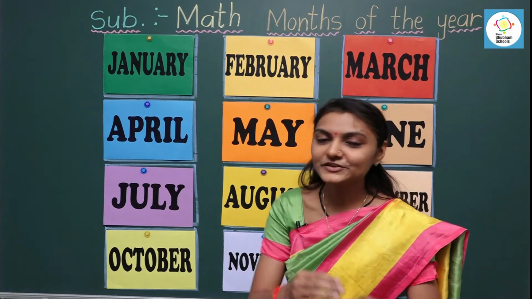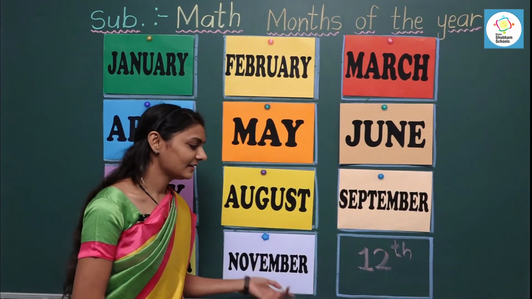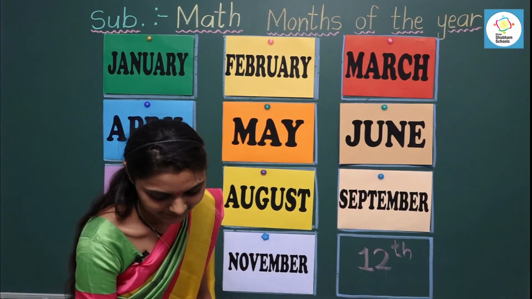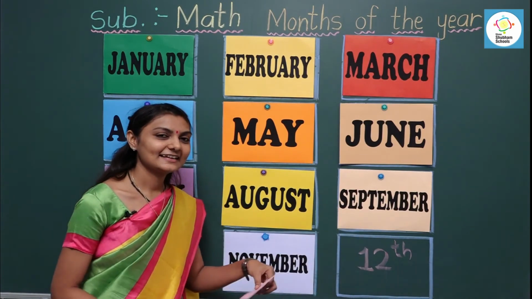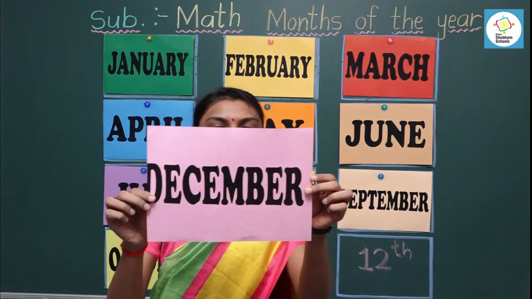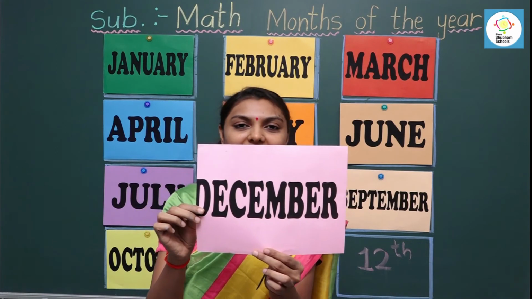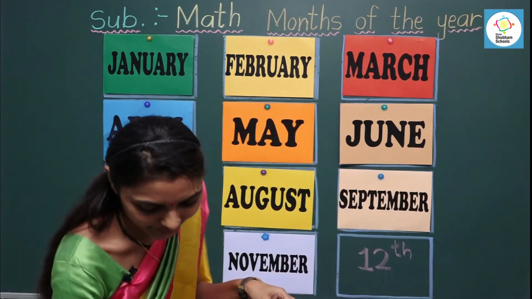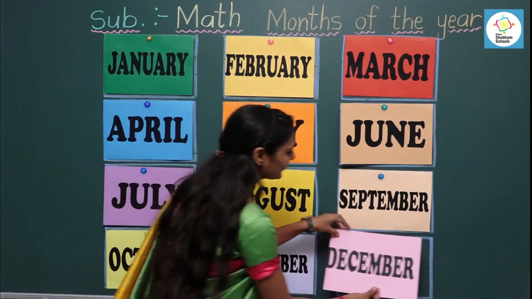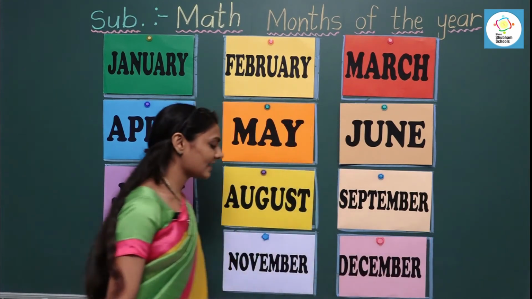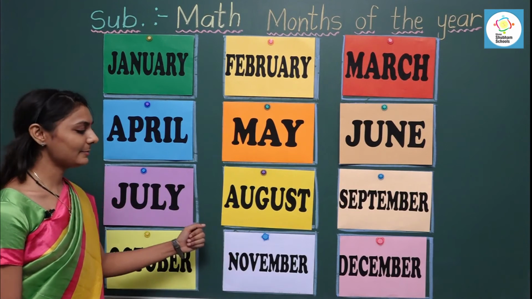Now, can you tell me which month comes after November? Which is the 12th and last month of the year? Which month is remaining? Yes, it's December. December is the 12th month of the year. December comes after November.